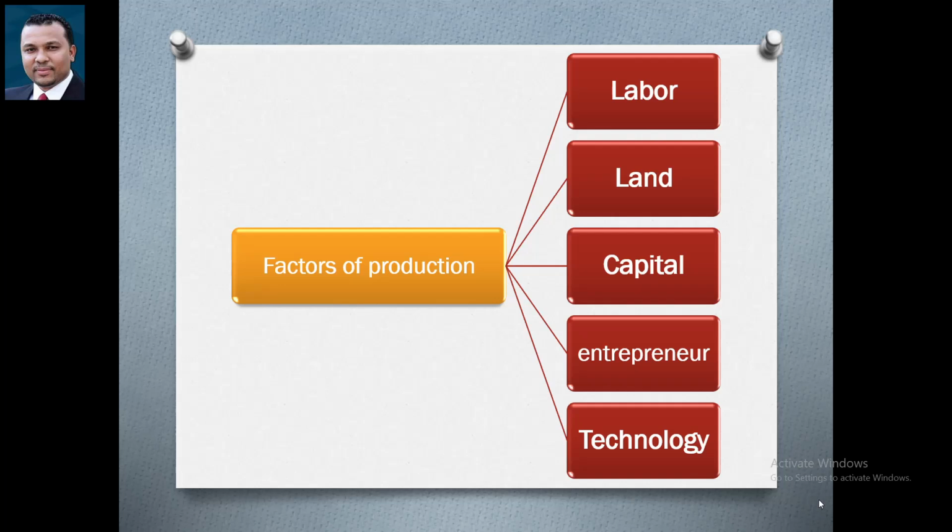The next, when we talk about technology, technology in general may be a method or techniques used in the production. There are many forms of technology. For example, maybe technology equals a new product, maybe technology equals a new market, discovering a new market, maybe technology equals new uses for existing products. So all in all, we talk about technology in more than one category.